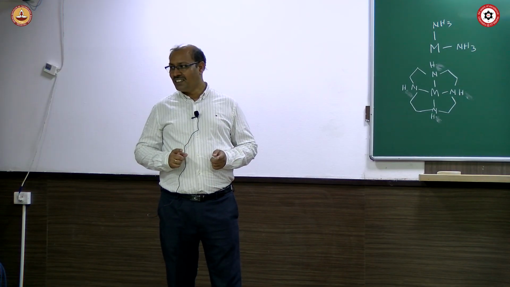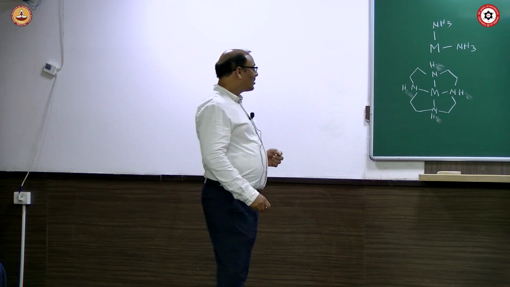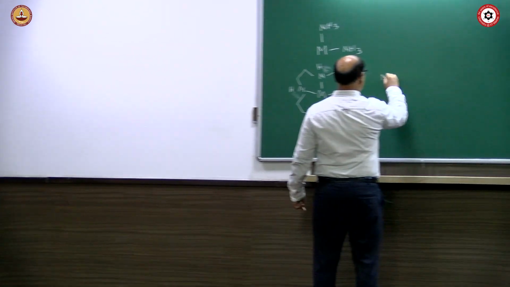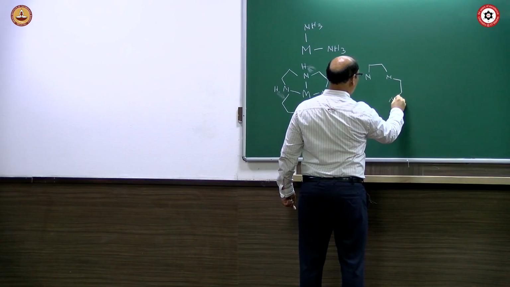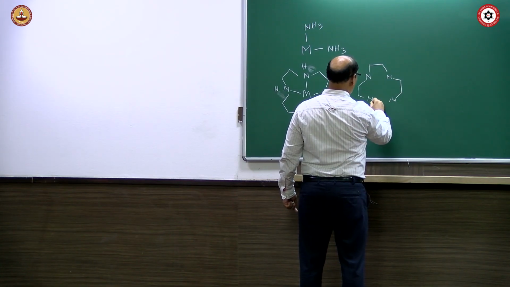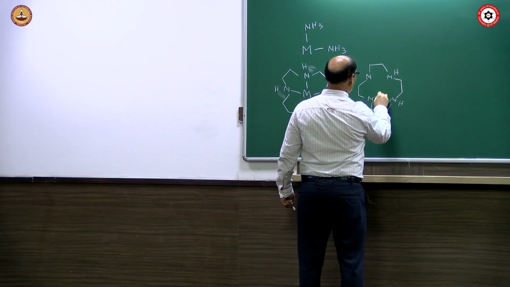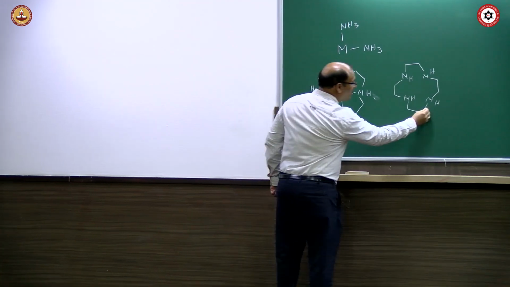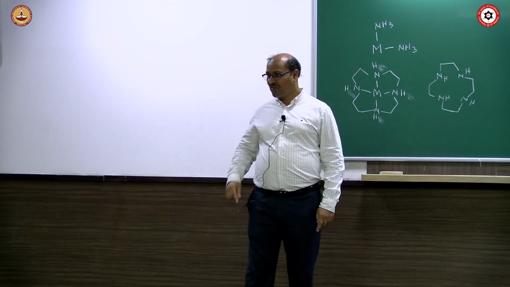What is the difference? This is tetradentate but cyclic.